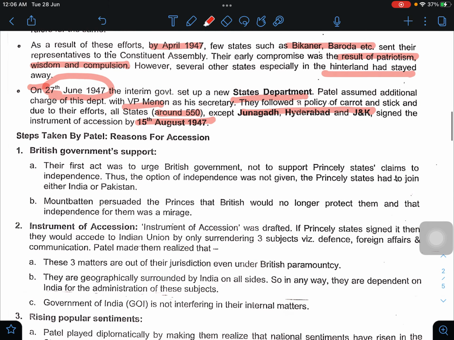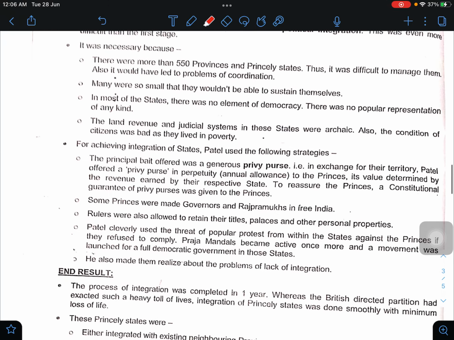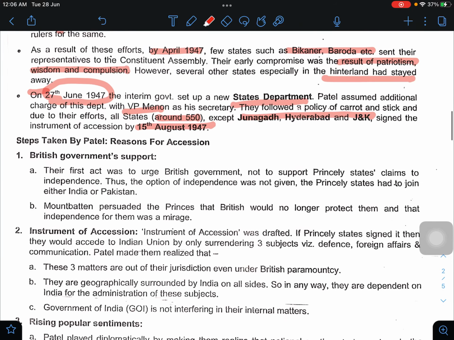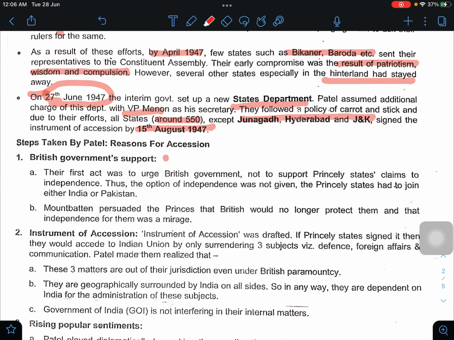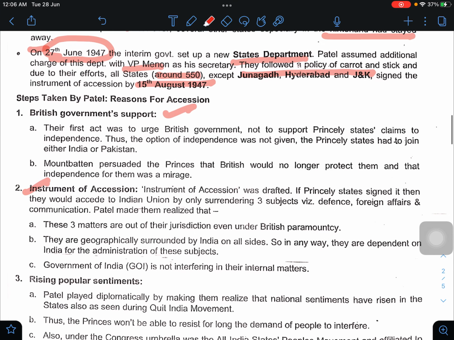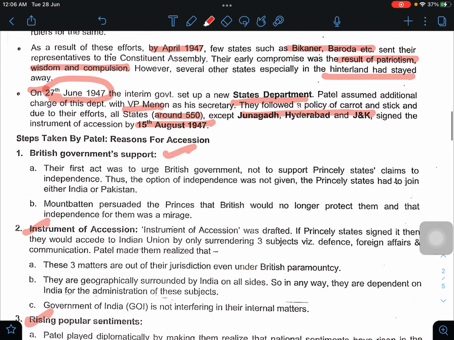What are the reasons for accession? There were several reasons. How many reasons are given here? Three reasons: British government support, instrument of accession and rising popular sentiment. So we'll read the British government support first. The first act was to urge the British government not to support the princely states' claim to independence. Thus, the option of independence was not given. Princely states had to join either India or Pakistan.